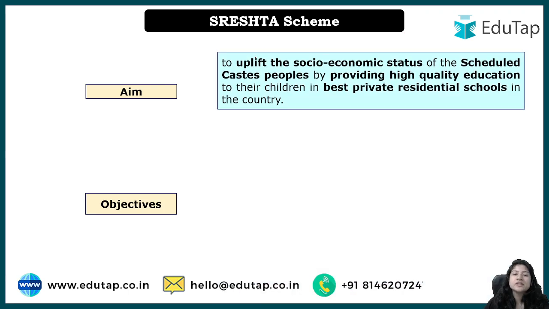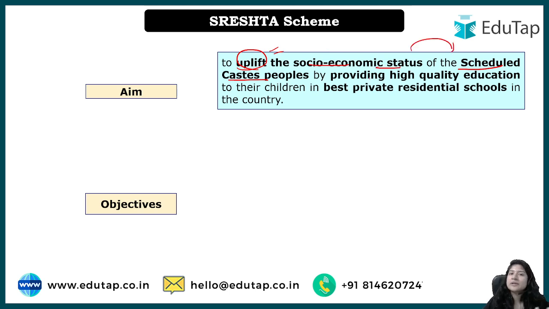So we have understood that the aim is to uplift the Scheduled Caste people, right? Because here the meritorious SC students will be given benefit. So that is why the aim is for those who are not economically well off, and we will look at the financial income also, that is basically 2.5 lakh per family. ठीक है, but अभी फिलहाल you have to understand that the aim here is to uplift the socio-economic status of